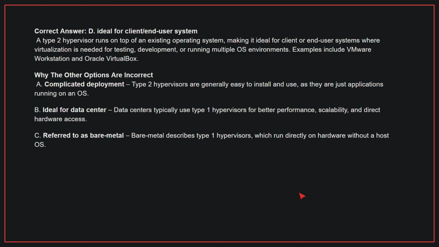B. Ideal for a data center. Data centers typically use Type 1 hypervisors for better performance, scalability, and direct hardware access. C. Referred to as bare metal. Bare metal describes Type 1 hypervisors, which run directly on hardware without a host OS. Therefore, the correct answer is D.